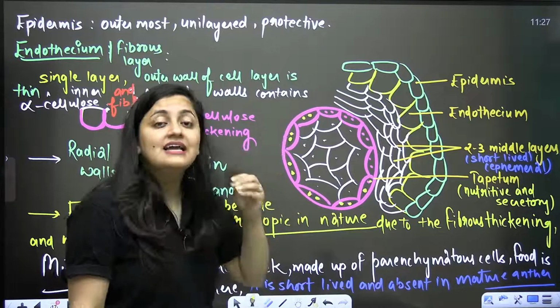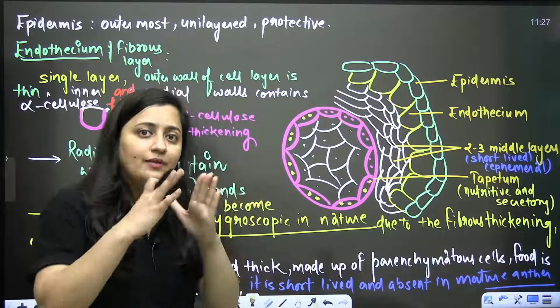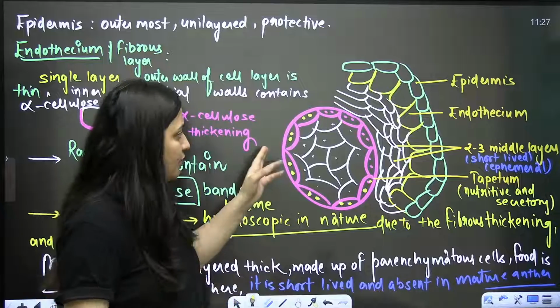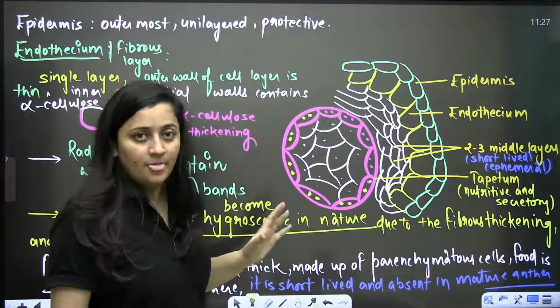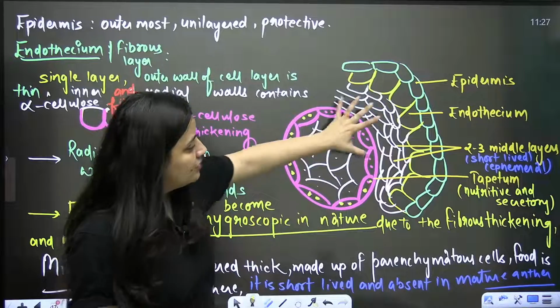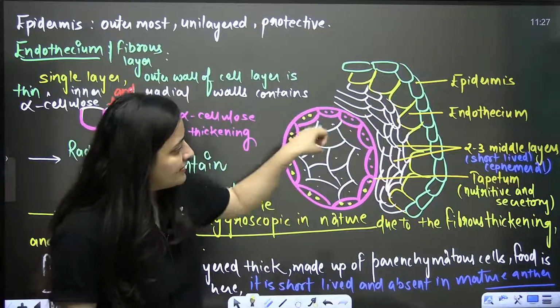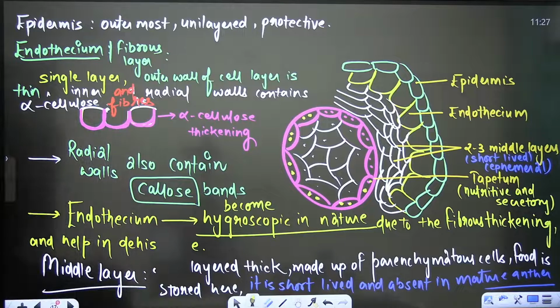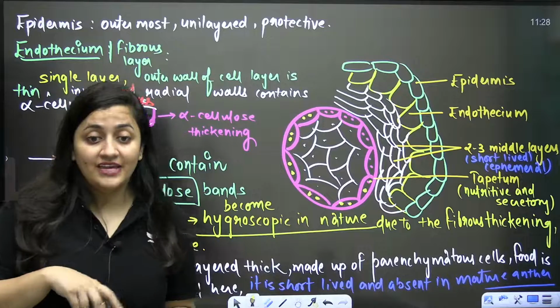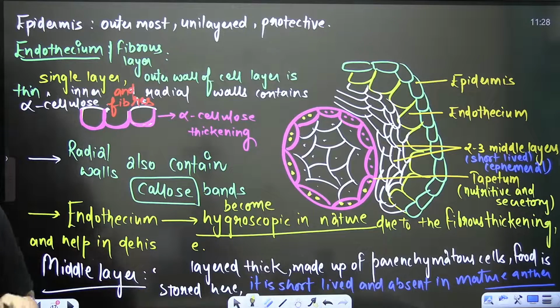It will also release the callase enzyme, which will help in dissolving the callose. I will tell you about that too. And moreover, it provides nourishment to the sporogenous part. It will take all the food from the middle layer and then give it to it. So the functions of tapetum are very, very important, and this is what we are going to discuss now.